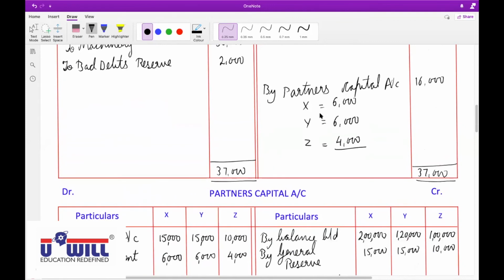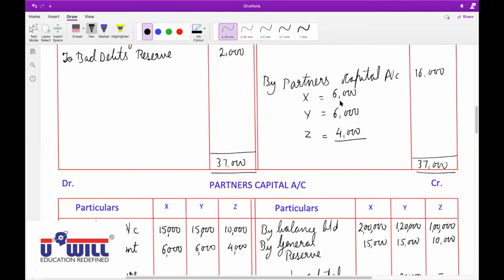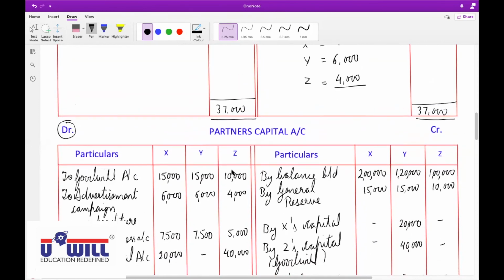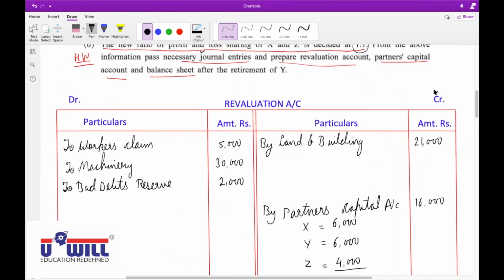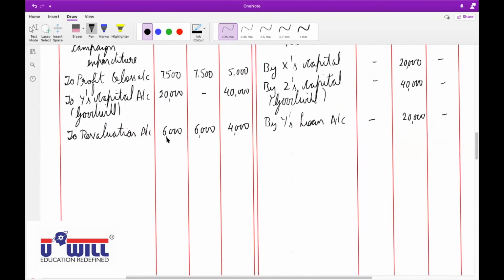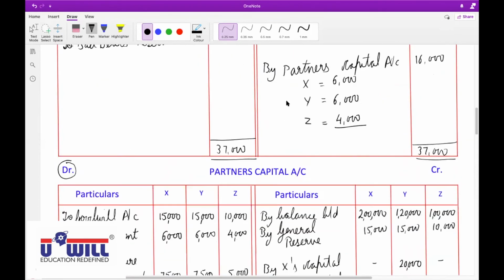Okay, tell me what will be the journal entry, because journal entries are also asked. For this loss of 16,000, what journal entry will you pass? Sir, X capital account debit, Y capital account debit, Z capital account debit to revaluation account. Yes, all of you understand it properly. Since in partners' capital it is on the debit side, you write X capital account debit, Y capital account debit, Z capital account debit. And since in revaluation it is on the credit side, you write to revaluation account 16,000. So X capital account debit 6,000, Y's capital account debit 6,000, Z's capital account debit 4,000, to revaluation account 16,000. This journal entry would be passed.